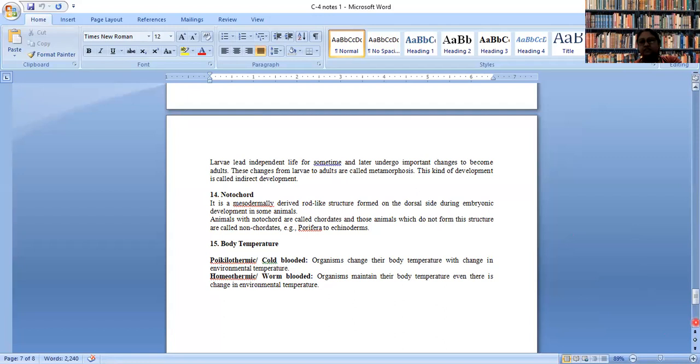Last but not the least, the body temperature. If any animal is cold-blooded, what do we mean by cold-blooded? The most challenging part animals face is to maintain their body temperature. You know that in winter we have the option of wearing sweaters and jackets, and we think about beautification. We buy so many winter clothes.